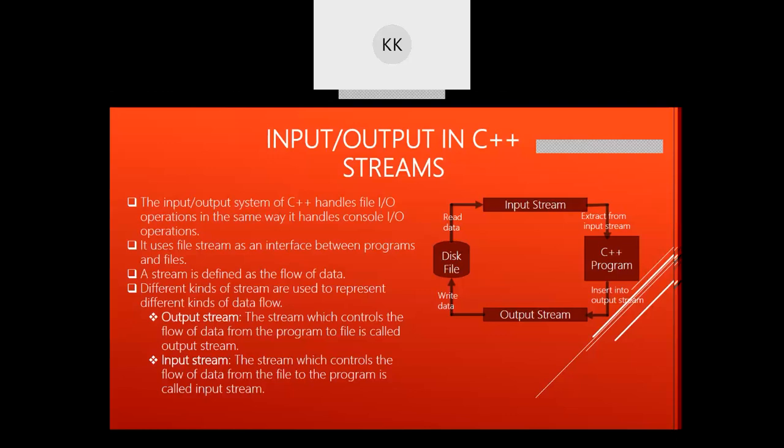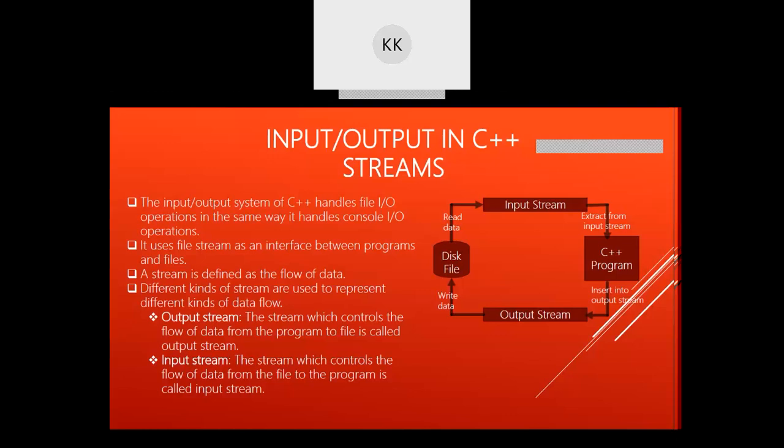Whenever you want to read any data, you read it through the input stream, and whenever you want to write, you write it through the output stream. A stream can be defined as the flow of data from disk to your interface, that is the program, and from program to the disk.